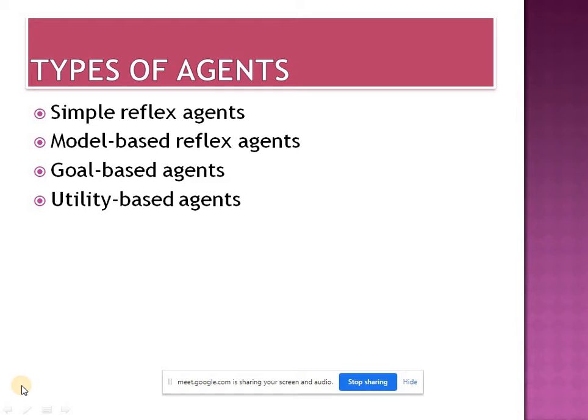Today we will see types of agents. In the previous lecture, we studied simple reflex agent and model-based reflex agents. So in this lecture, we will start from the same. We will revise first simple reflex agent, model-based reflex agent, goal-based agent, and utility-based agent. There are 4 agents. First is simple reflex, second is model based, then third is goal based and utility based, last one.